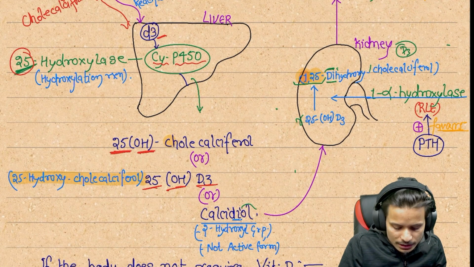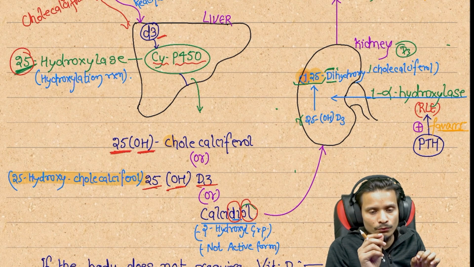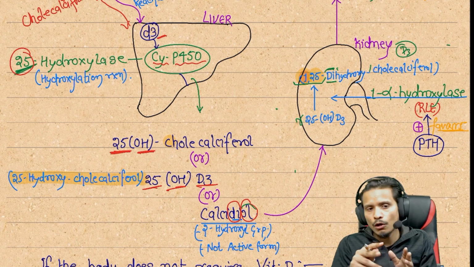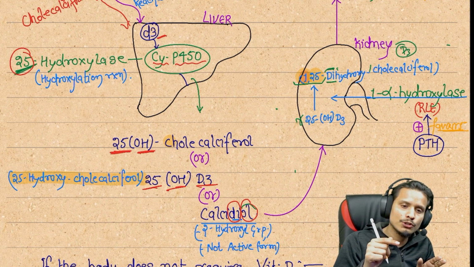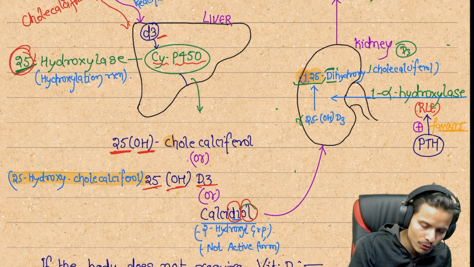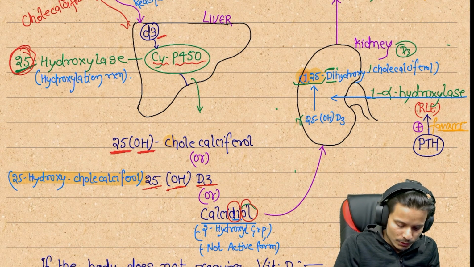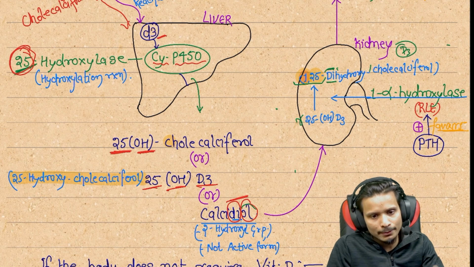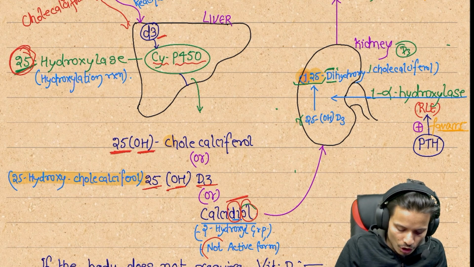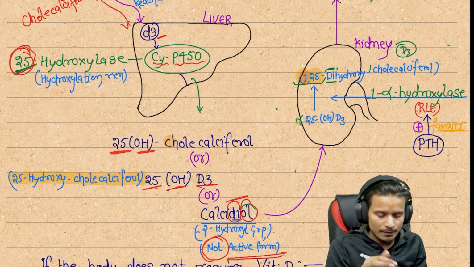We can also call it a diol. I already told you about D3, where only one OH group is present, which is why it is called calciol. Now there are two OH groups, because one OH group is present initially in the D3 form, and now in the liver the first hydroxylation is done. It means one more OH group is now present, and that's why it is called calcidiol, meaning two hydroxyl groups are present. Till now this vitamin D is not active. This is also an inactive form, and we are going to activate this vitamin in the kidney.